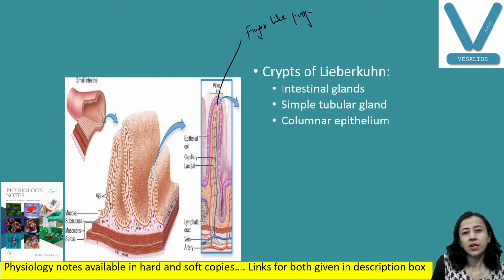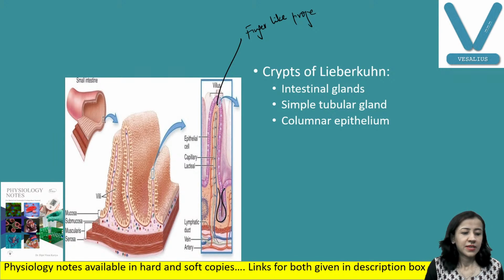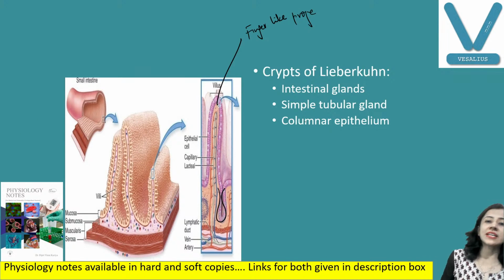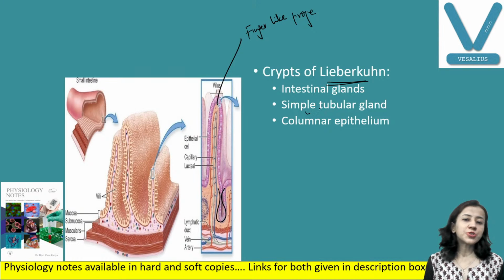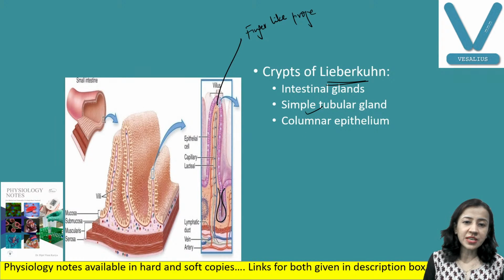Okay. And this is a gland. You can see here, this is an intestinal gland, which is known as the crypts of Lieberkühn. These are simple tubular glands. The epithelium is columnar epithelium. You can see here, this is the epithelium inside.